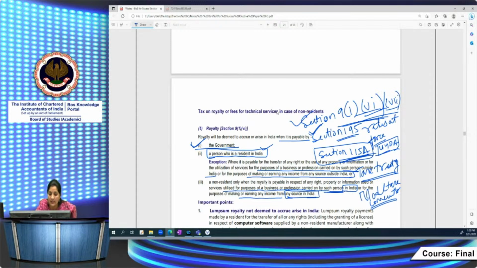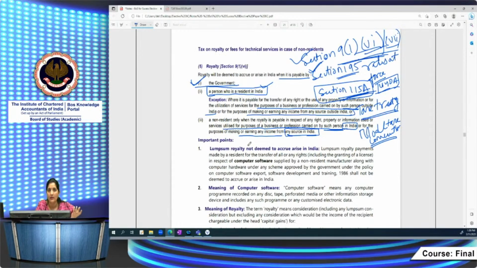then in that case it would be deemed to accrue or arise in India. So very clear: for government, every time; for a resident, every time, except if it is for the purpose of business or profession carried on outside India. In the case of a non-resident also, if it is being used outside, then it would not be deemed to accrue or arise. If the business or profession carried on by such person is in India, or for earning any income from any source in India, then such royalty would be deemed to accrue or arise in India. Similarly, the same provisions apply for FTS, the same wordings are there on similar lines.